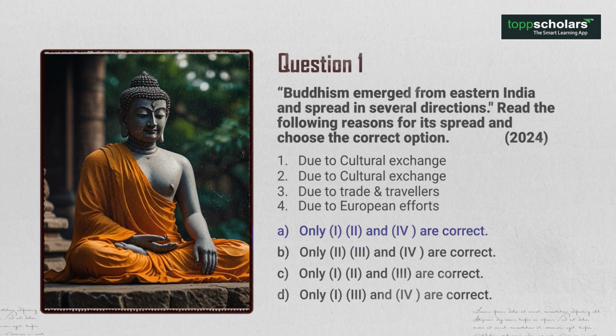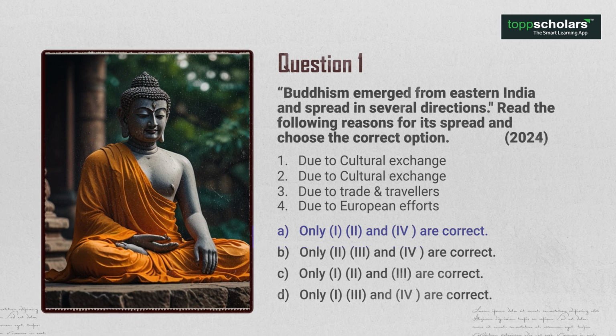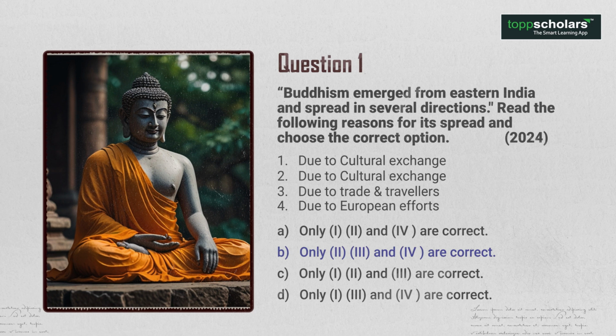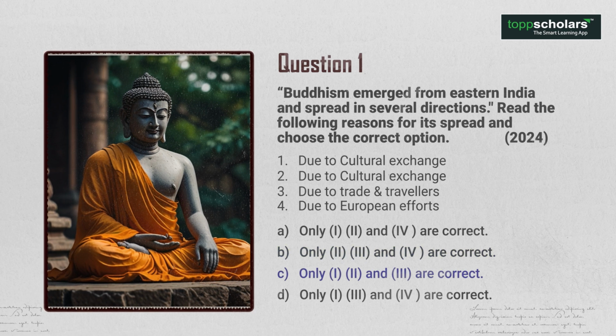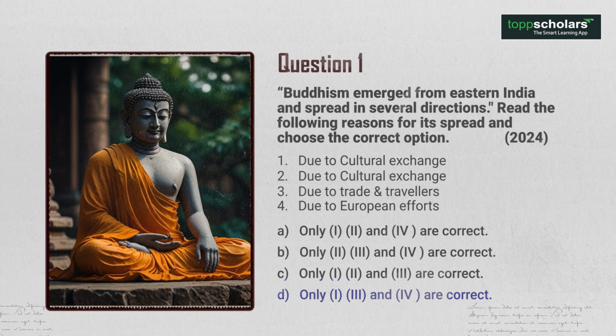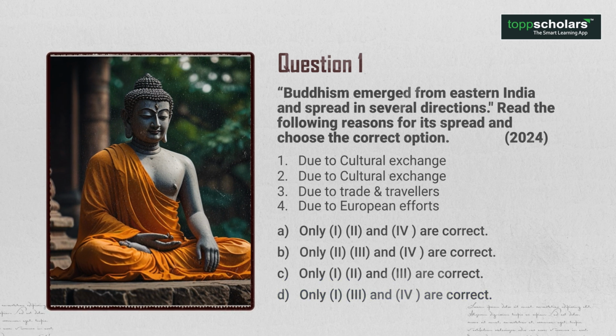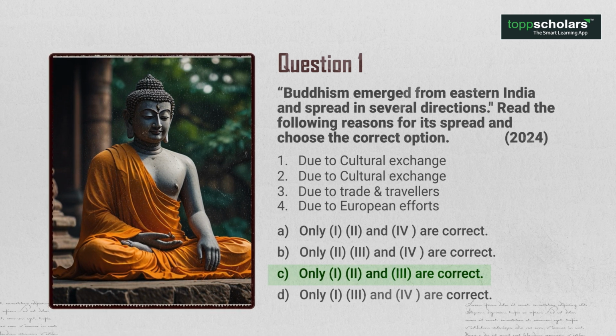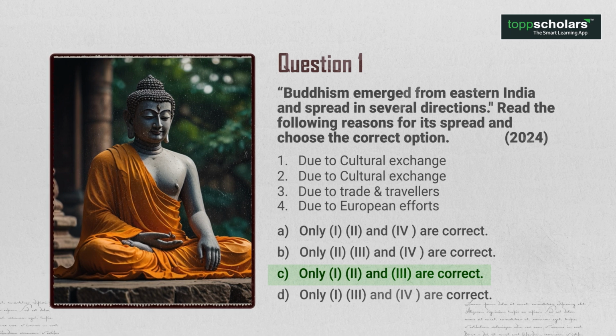A. Only 1, 2 and 4 are correct. B. Only 2, 3 and 4 are correct. C. Only 1, 2 and 3 are correct. D. Only 1, 3 and 4 are correct. So what's the answer? The answer is option C. Due to cultural change, due to Silk Route, due to trade and travelers.